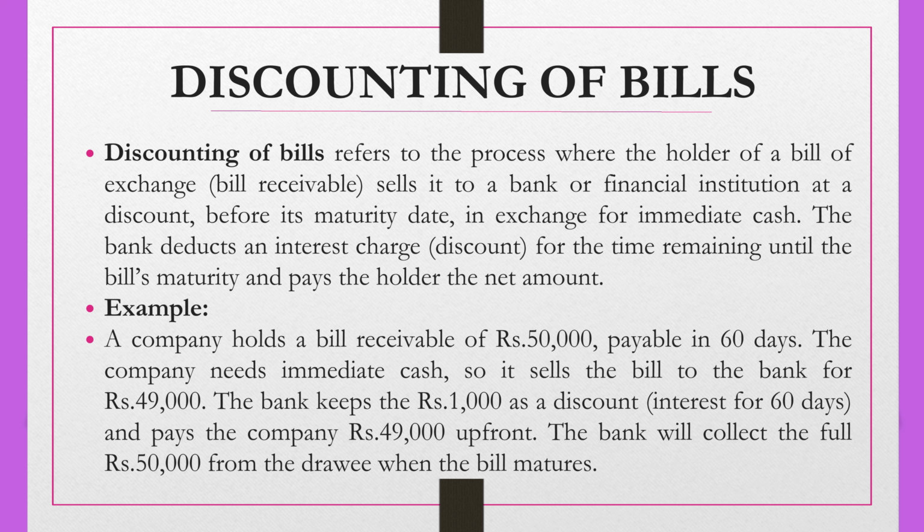For example, suppose a company holds a bill of exchange of rupees 50,000 which is payable within 60 days. The company needs immediate cash, so it sells the bill to the bank for rupees 49,000. The bank keeps the 1,000 as a discount, which is the interest for 60 days, and pays the company 49,000 upfront. The bank will receive the full amount of rupees 50,000 from the drawee when the bill matures.